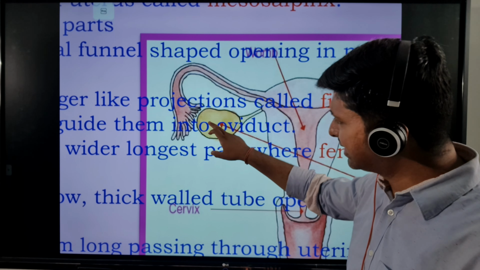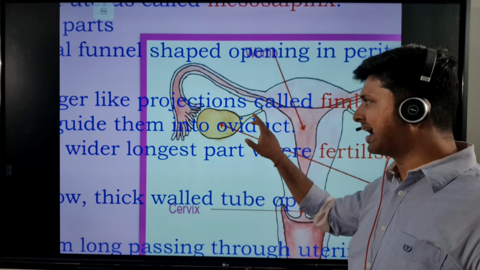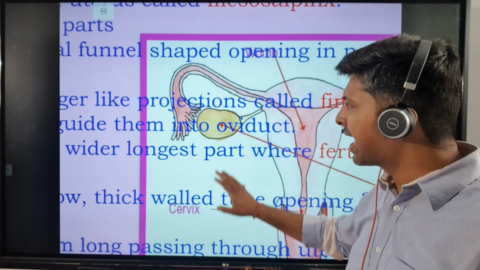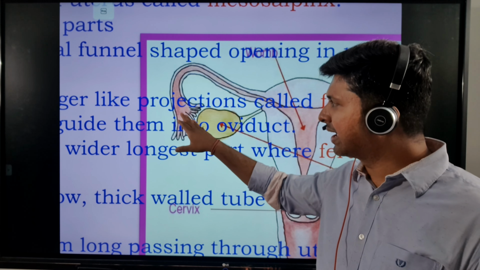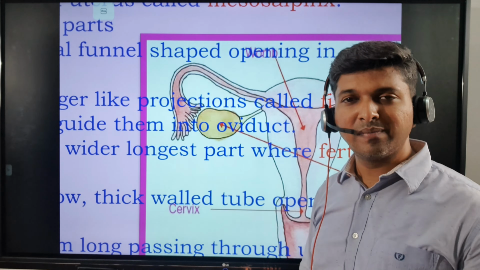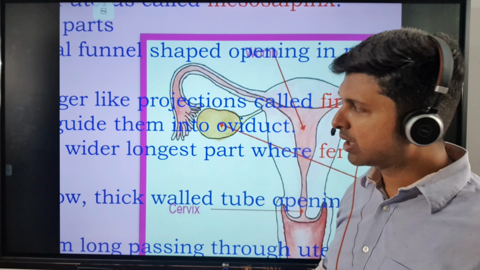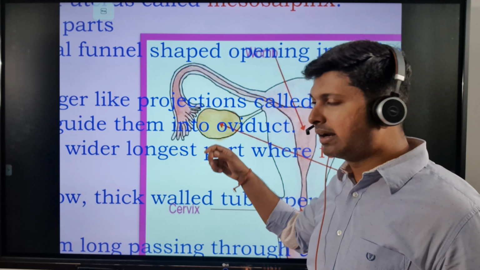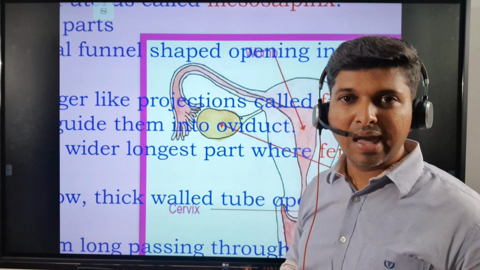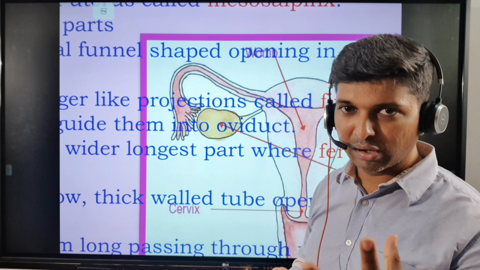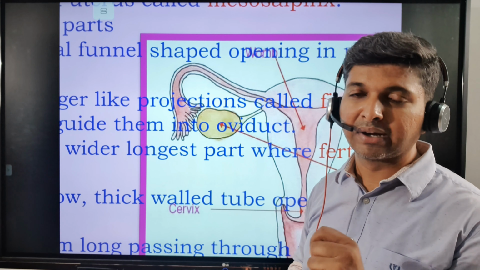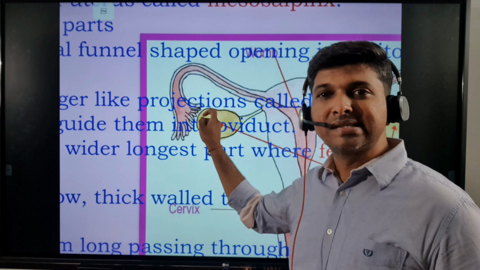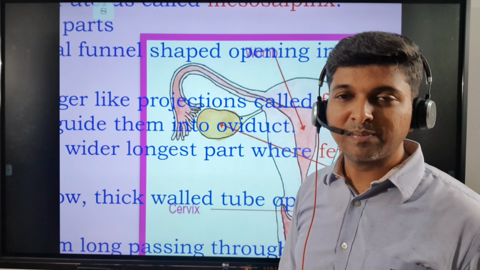Okay, actually the ovaries are also held by this ligament called the mesovarium. The fimbriae just support the ovaries, and then the fimbriae open into the fallopian tube. The fallopian tube is also called the oviduct. Okay, so the egg will be released from the ovary. I am going to explain in detail how the egg is released from the ovary, how the graafian follicle ruptures on the 14th day of the menstrual cycle. And when that happens, the egg is released into the fallopian tube.